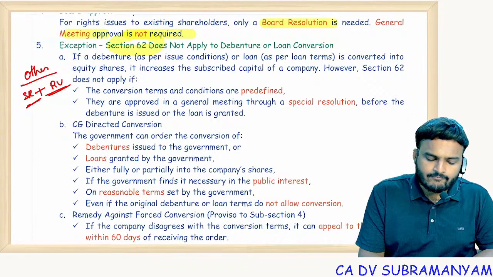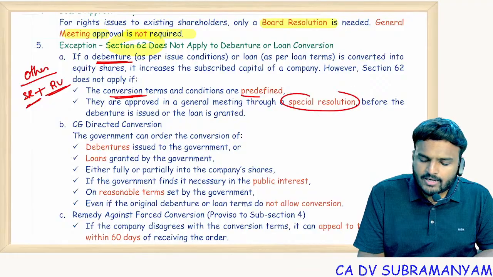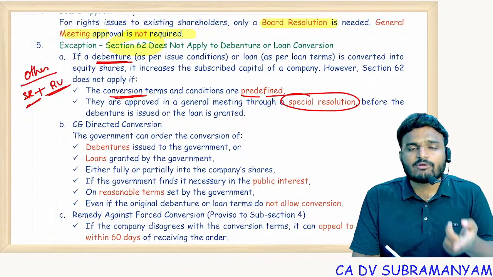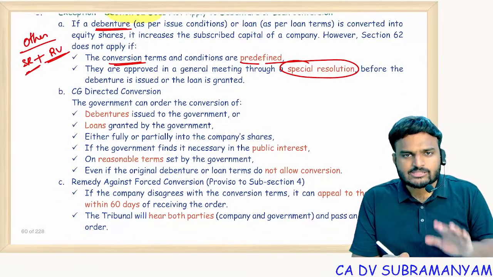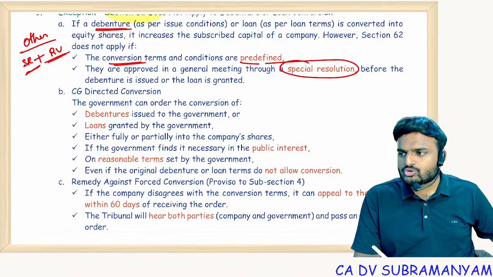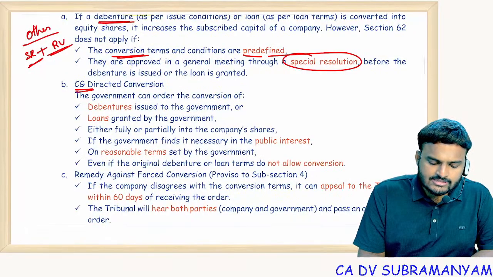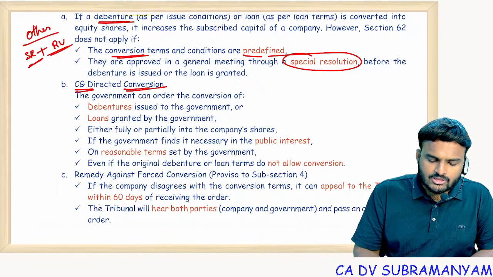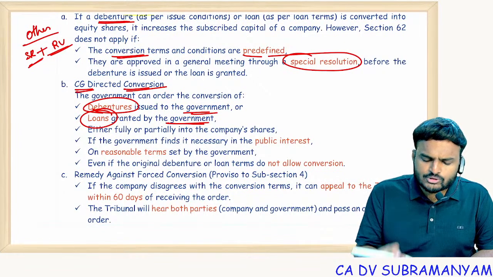Case 1: when you have issued convertible debentures, where at the time of issue of the convertible debentures you already passed a special resolution. Now at the time of conversion, a new special resolution is not required. Once again, a special resolution is not required at the time of conversion. Only at the time of issue of convertible debentures do you have to pass a special resolution. And the second one is central government directed conversion. Previously you got loans from the government or you issued debentures to the government. Now you are not in a position to pay those amounts.